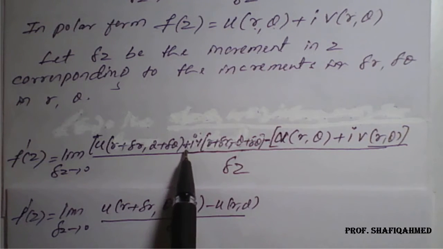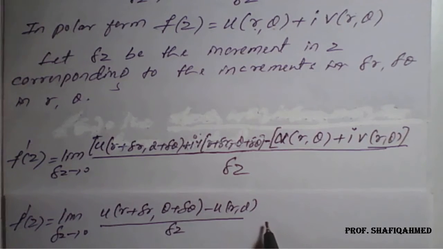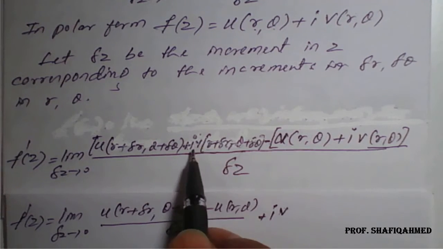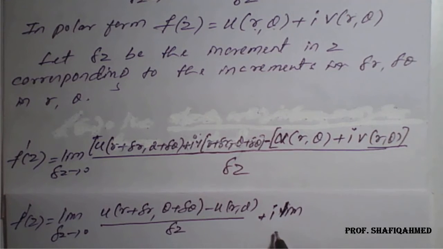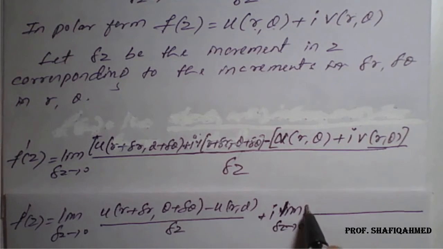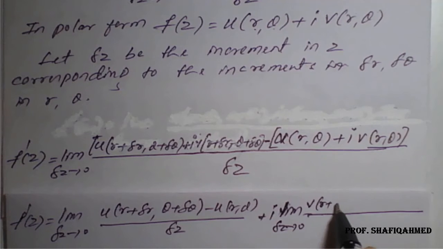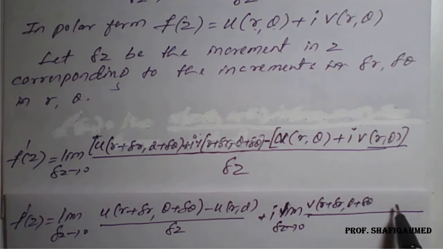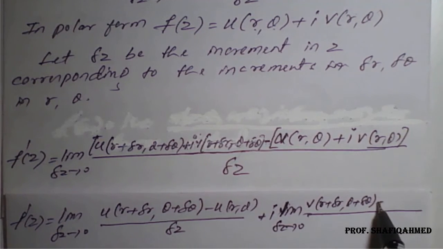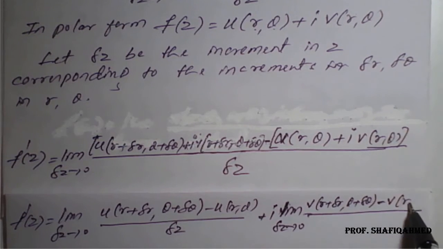So plus i v, and plus i v, so it will become plus i times, we take i common, limit as delta z tends to 0 of v of r plus delta r comma theta plus delta theta, and minus into plus it will become minus v of r comma theta.